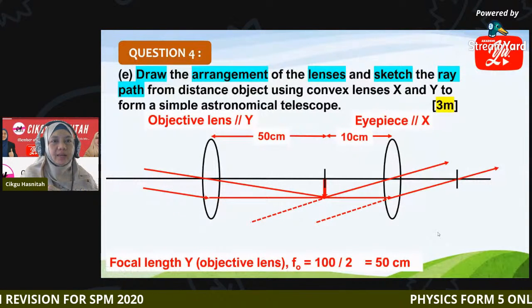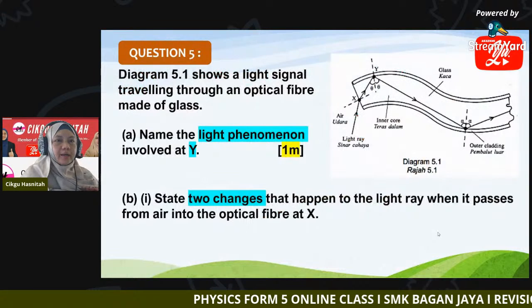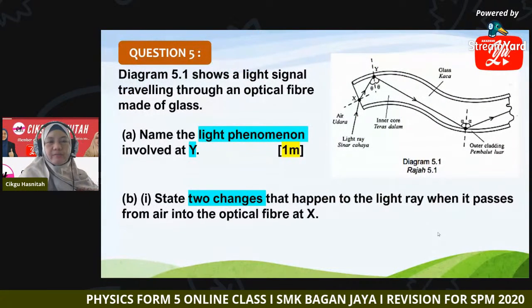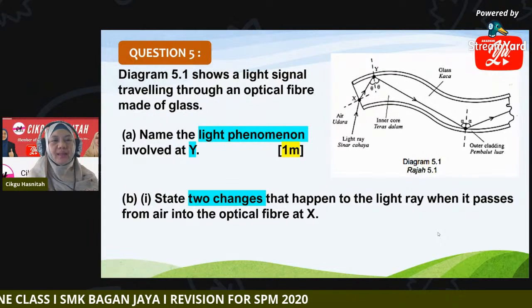So are you okay with this class? Question 4E. Okay, so now let's move to question 5. Okay, question 5. Again, this is to do with light.